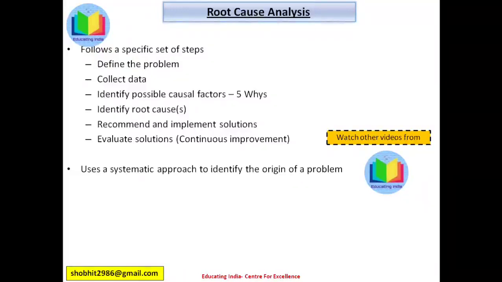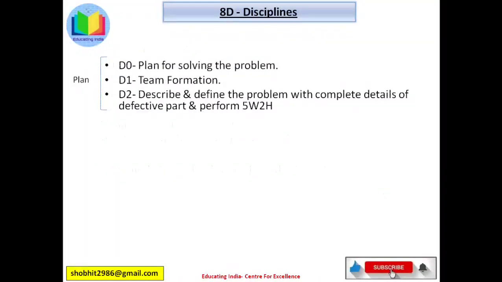Now we will see the 8 disciplines of 8D. These are the 8 disciplines that are divided into categories on the basis of the PDCA cycle given by Deming, that is plan, do, check and act. In plan phase, there are 3 disciplines, D0, D1 and D2. D0 is plan for solving the problem, D1 team formation, D2 describe and define the problem with complete details of the defective part and perform 5W2H.